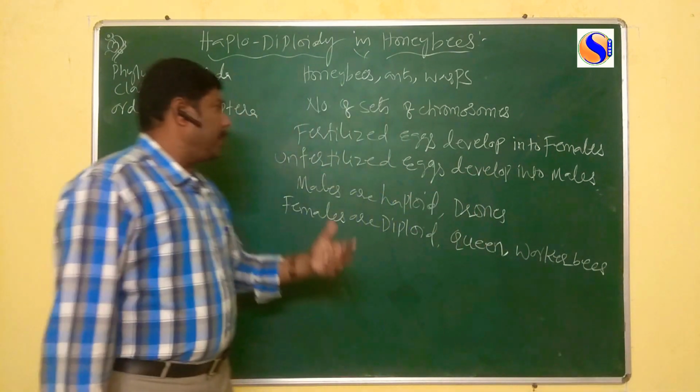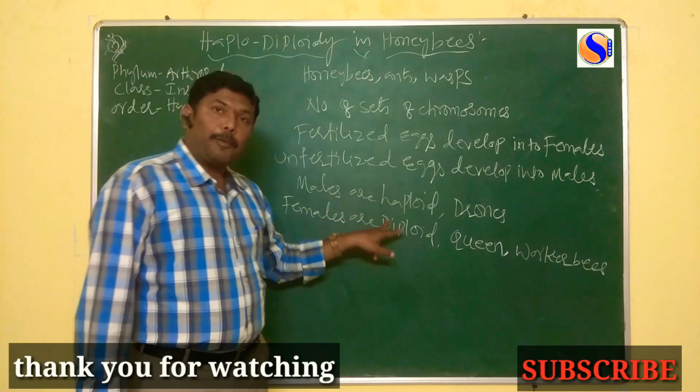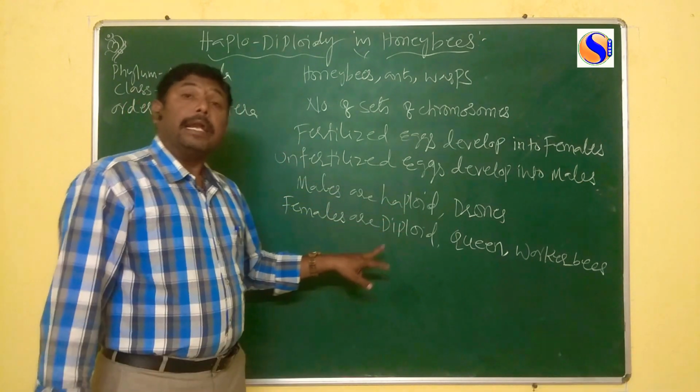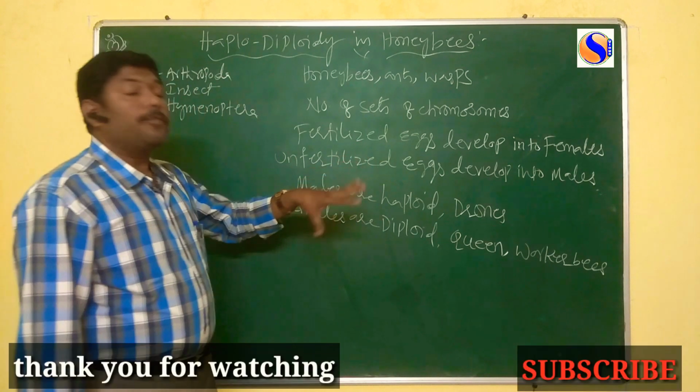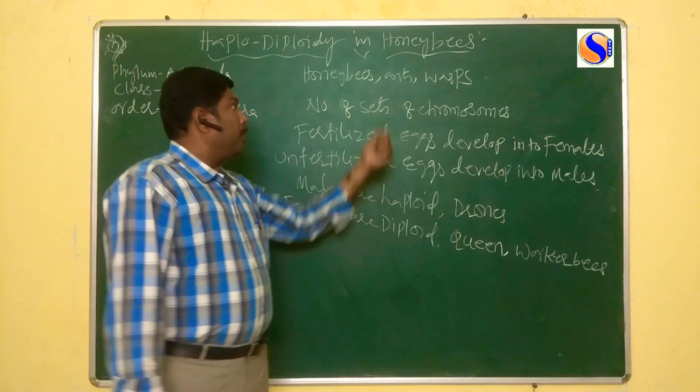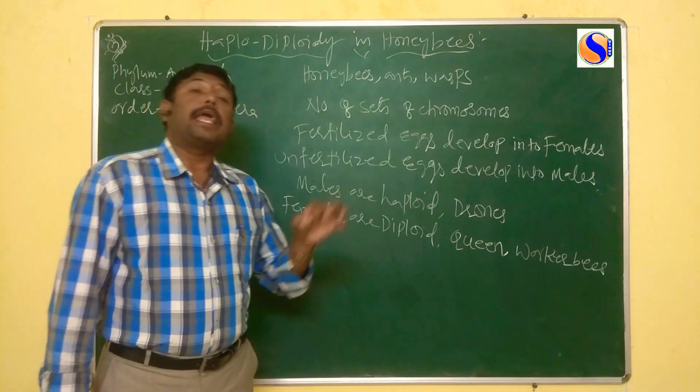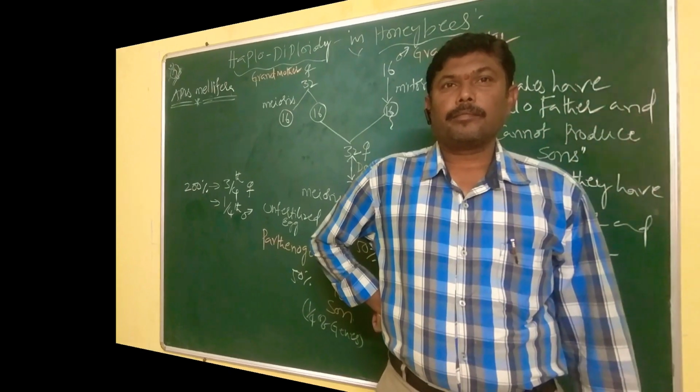Now what we are saying here is that males are haploid, whereas females are diploid. This we can know with the example of one honeybee called Apis mellifera.